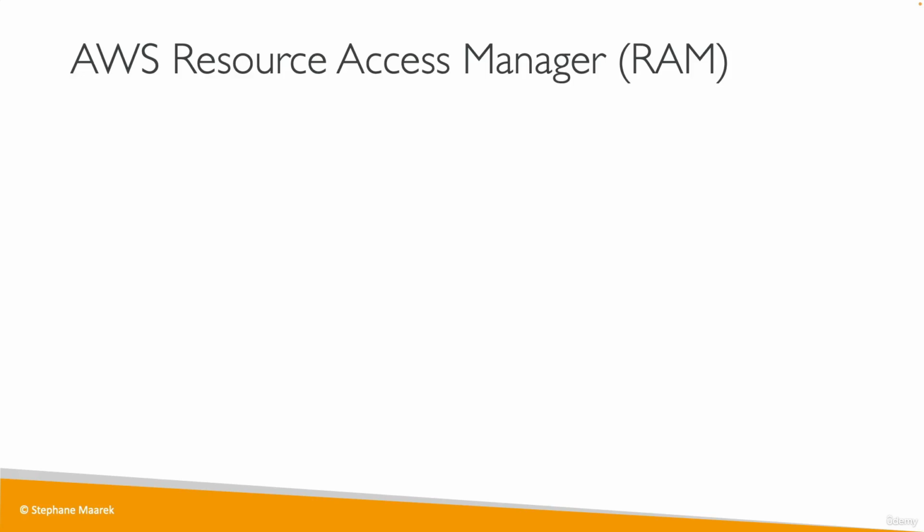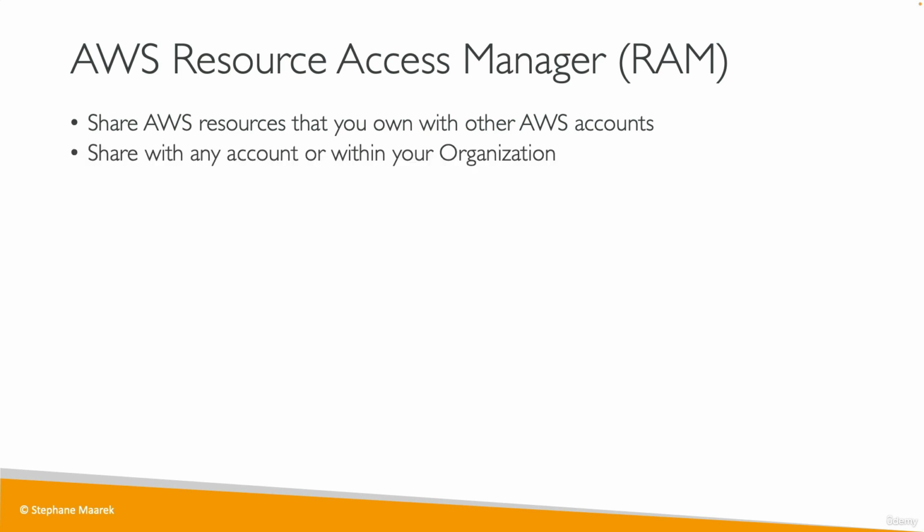So let's talk about AWS Resource Access Manager, or RAM. So you're going to share AWS resources that you own with other AWS accounts. And with this, you can do it from any account or just accounts within your organization. This is allowing you to avoid the resource duplication. So what can you share with RAM?